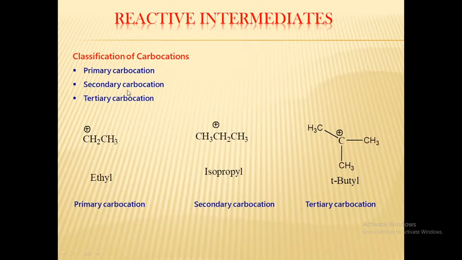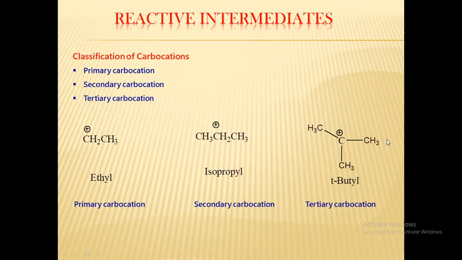Then secondary carbocation. First we see what is meant by secondary carbon. This is a secondary carbon because this carbon is attached to two other carbons. And the positive charge is on the secondary carbon, that's why we call it secondary carbocation, that is isopropyl carbocation. Then tertiary carbocation.